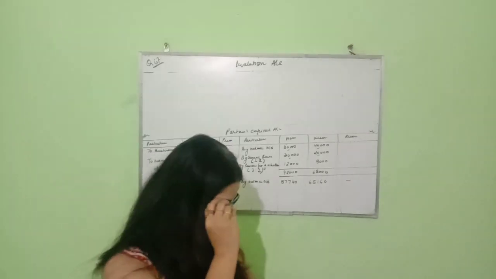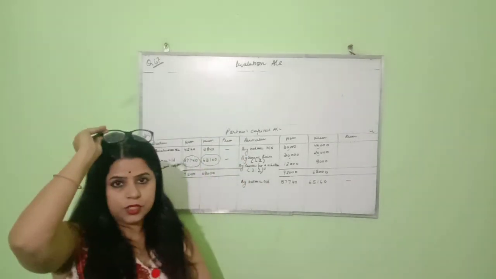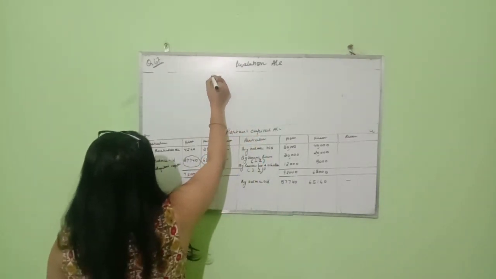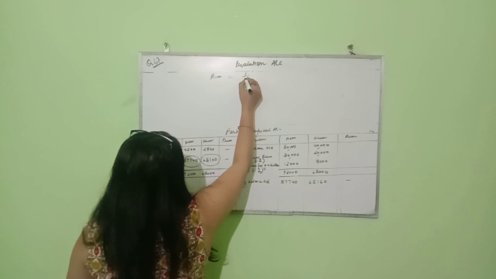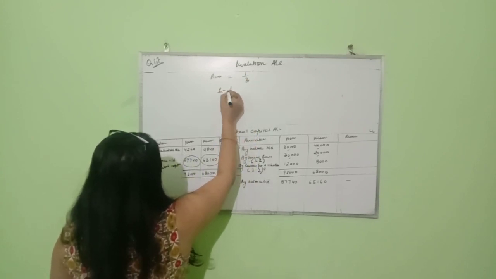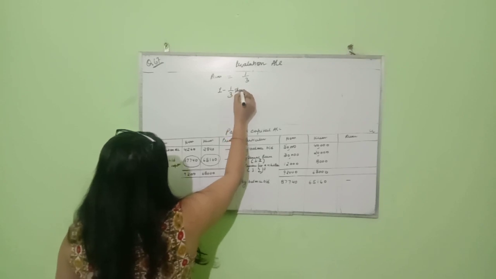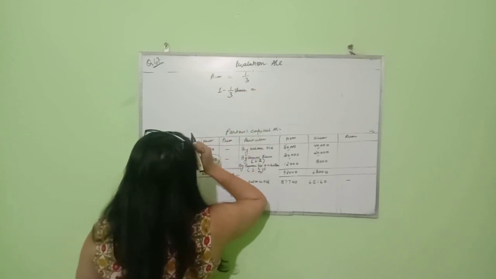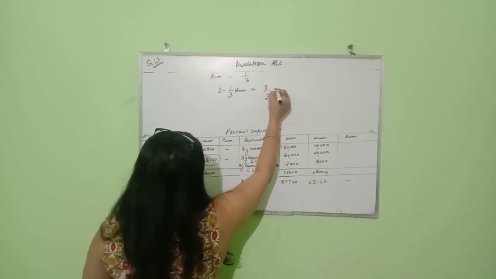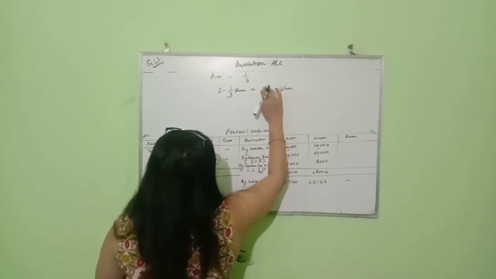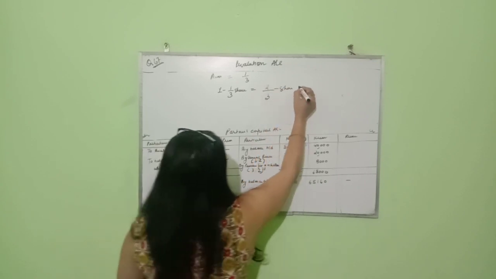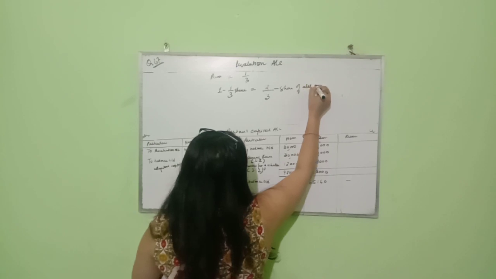Prem is coming into the firm for 1/3 share. If from the firm's profit I am giving 1/3 share to Prem, then we are left with 2/3, and 2/3 is the share of the old partners.